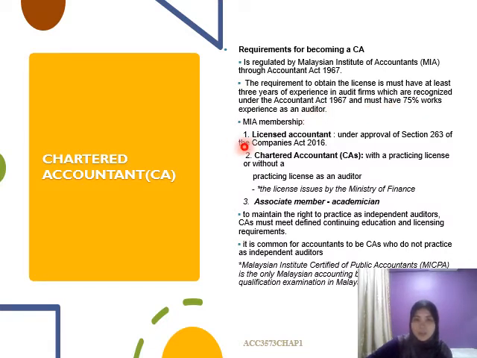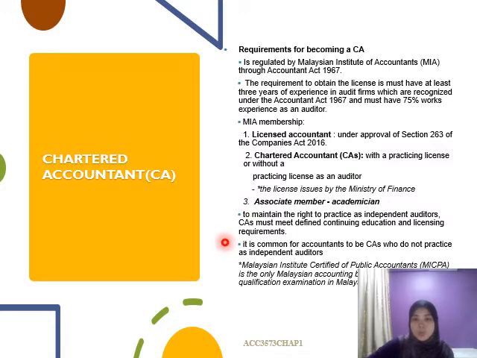So we have 3 types of MIA membership, which is licensed accountant. They are under approval section 263 of the Company Act. Chartered accountant, which is a practicing license, and some have a practicing license as auditor. This license is not issued by the MIA, but by the Ministry of Finance. And the last type of MIA membership is associate member. Most associate members are academicians like me, like a lecturer, right? We do not go into the industry and do not practice, so we practice in the academician sector.